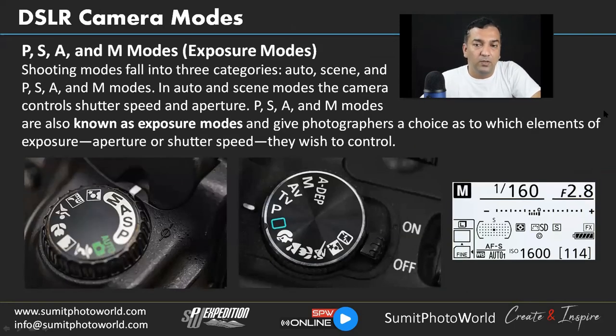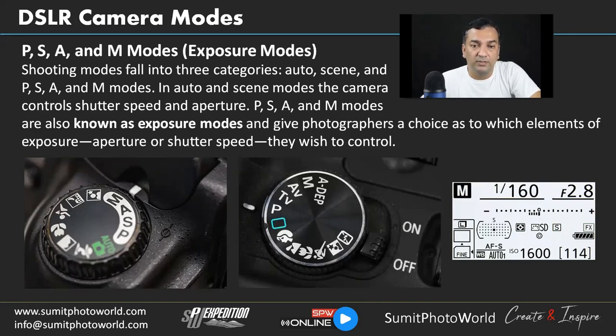Now we will talk about camera modes. In a DSLR camera, we have different modes: P, S, A. You must have seen these letters, and M. These are all called exposure modes. Shooting modes fall into three categories: auto, scene, and PSA and M mode. We will mostly talk about these semi-auto modes and the manual mode here.